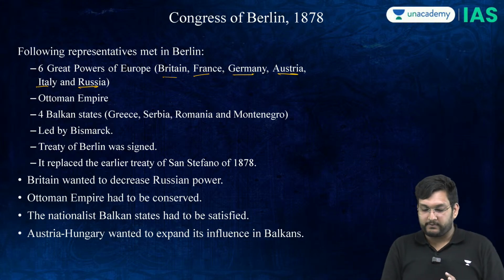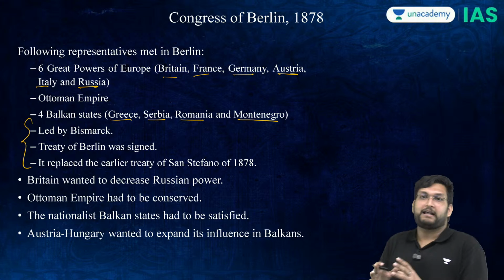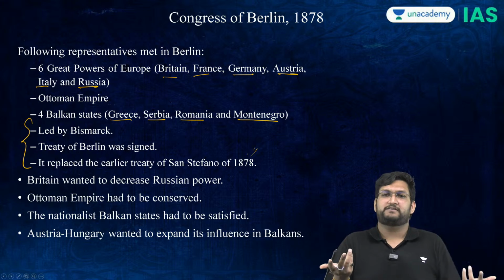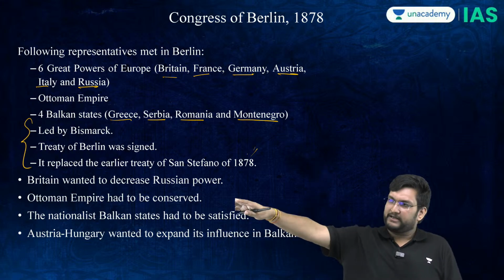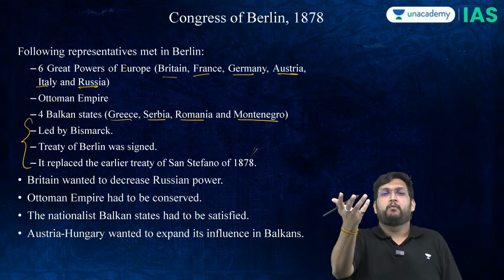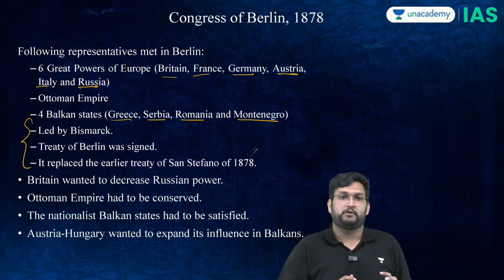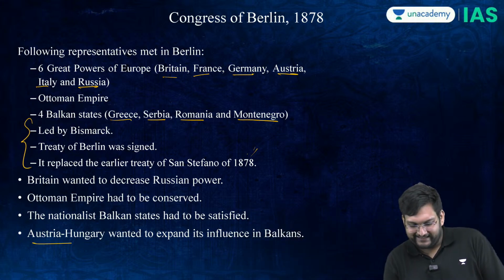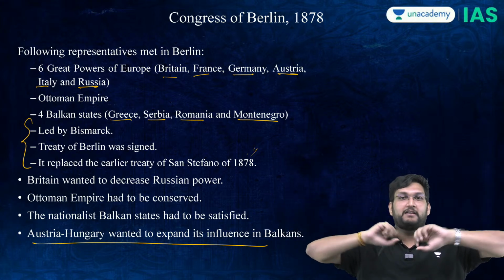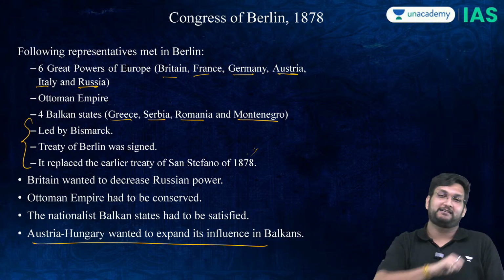The 4 Balkan countries will be brought in: Greece, Serbia, Romania, Montenegro at this point of time. Thereafter, Bismarck will say, what is this Treaty of San Stefano? In 1878 you signed. We don't recognize it. Britain and France, do you recognize it? They said no. And Germany says, we also don't recognize it. So then what is this concept of Russia saying that I am going to take all of this sector? Basically everything is taken away from Russia and given back to the Balkan sector and to the Ottomans.